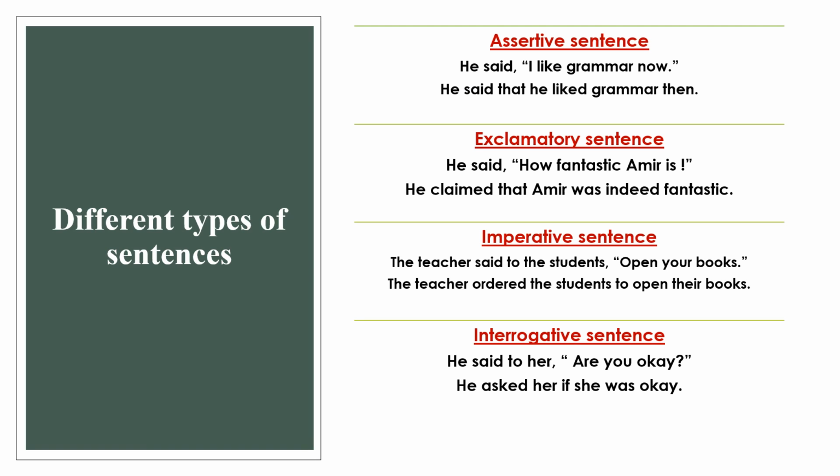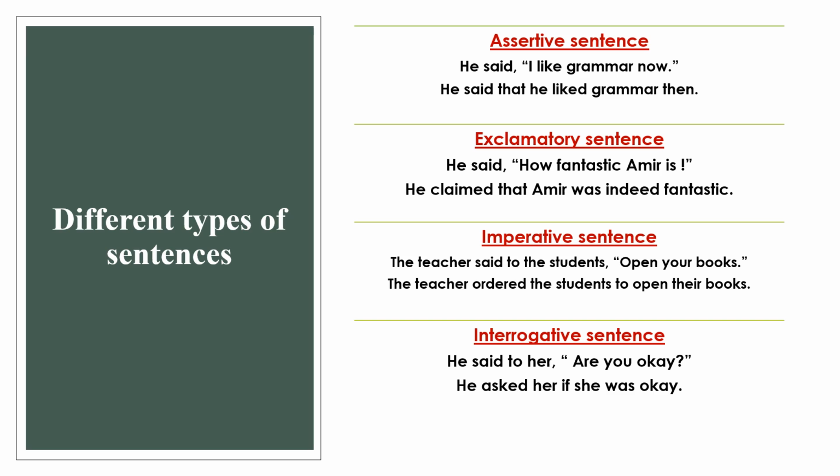Now let us look at the different types of sentences and the respective changes. We have four types of sentences in English. They are assertive sentence, exclamatory sentence, imperative sentence, and interrogative sentence. Assertive sentence. An assertive sentence follows SVO pattern, that is subject verb object pattern.